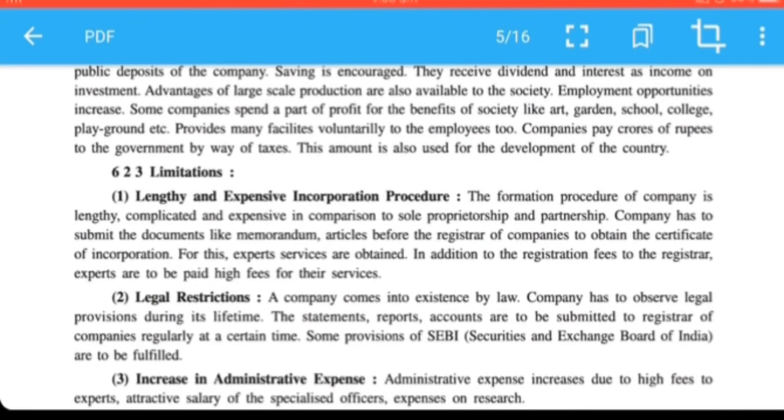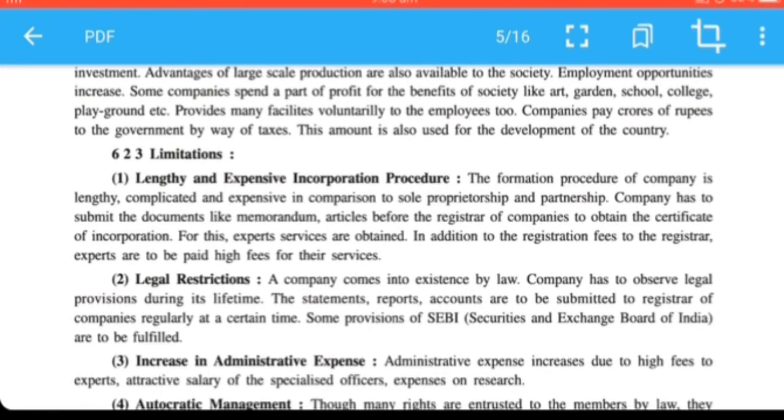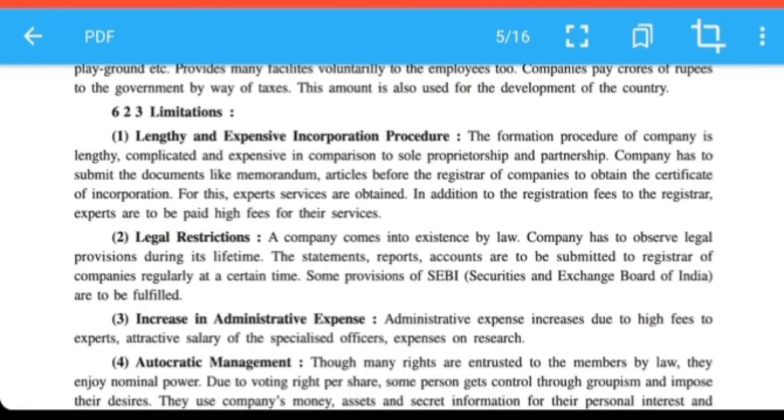As you have seen, sole proprietorship, partnership, next HUF, the procedure is not that much complicated as it is in joint stock company, because here the company has to prepare the documents like memorandum of association, article of association, then they have to register, then they will get the certificate. Afterwards they have to keep expert services, they have to pay a fee, registration fee. These all are of very high charges. That's why the registration of joint stock company is very complicated.